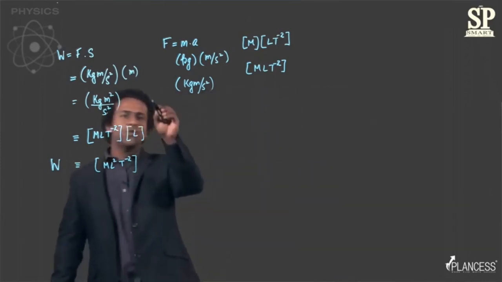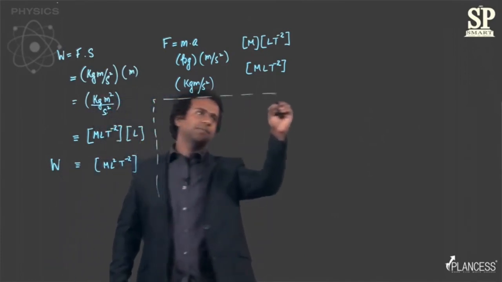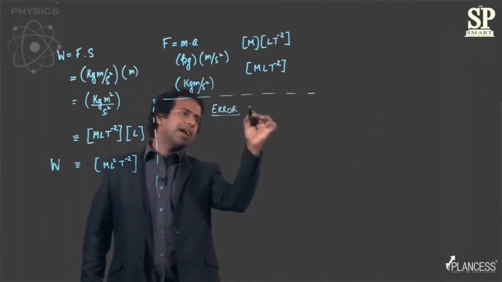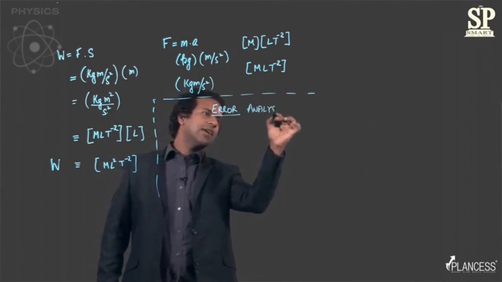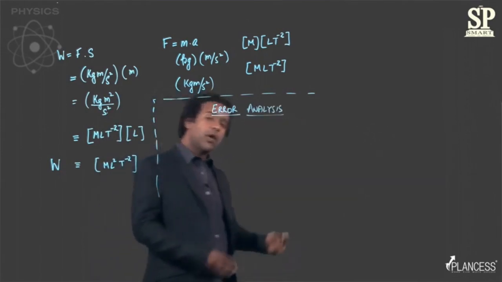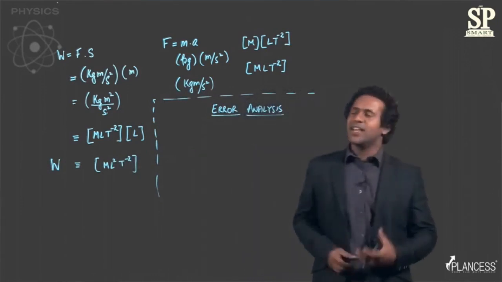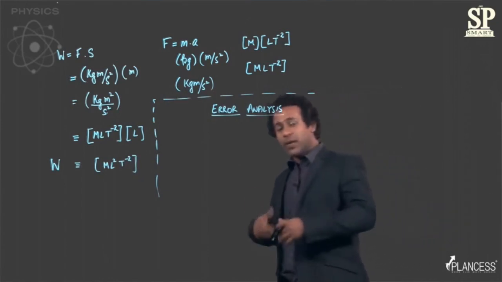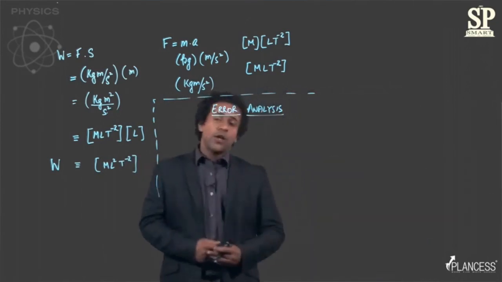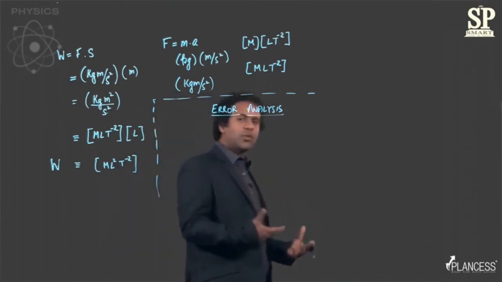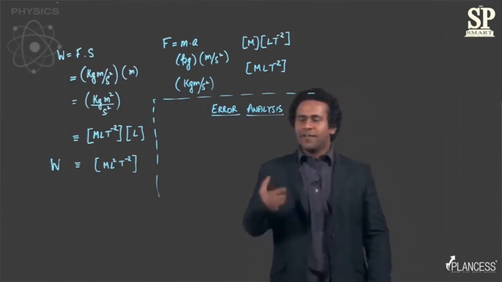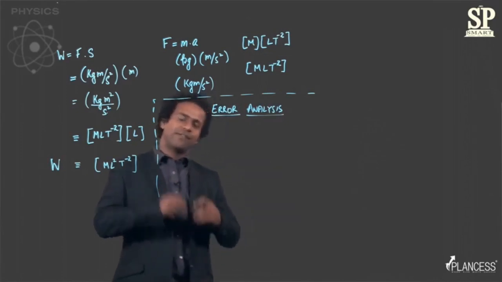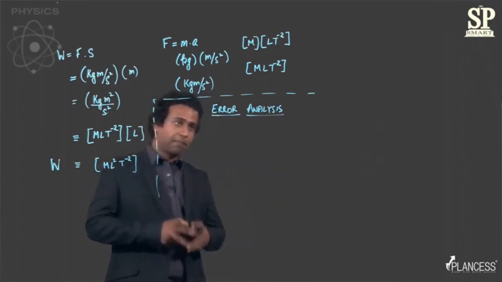Right. So now let's move on to error analysis. Now, once again, this is something that we will discuss in more detail when we go to experimental physics. The reason is this requires a better understanding of mathematics, which you will get during this course. So once you get that knowledge, it makes a lot more sense for us to discuss it then, but I'll give you a brief overview. So while discussing this, I'm assuming that you have very basic knowledge of calculus, right?